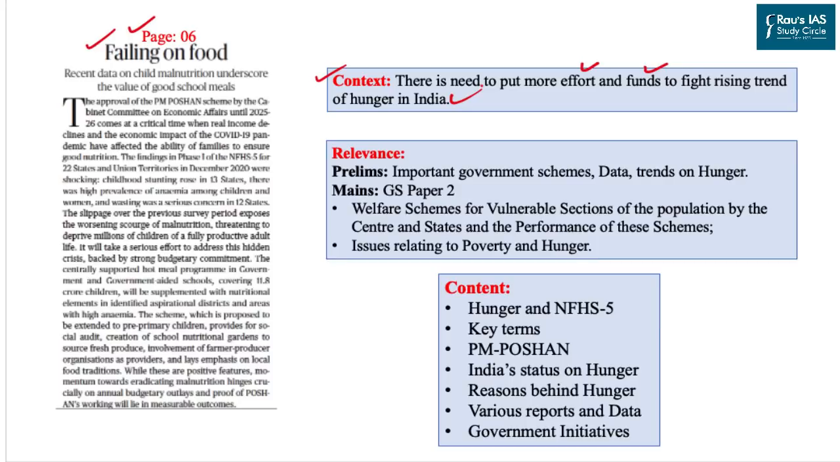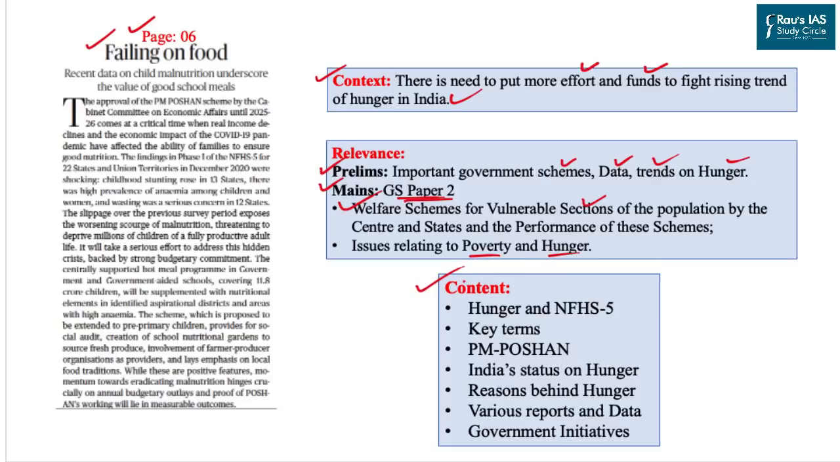in India consistently? When it comes to the relevance of this topic, the relevance from the prelims perspective comes from the important government schemes, important data, and trends on hunger. As far as mains is concerned, it is important for your General Studies Paper 2, where schemes related to vulnerable sections are asked and some of the issues related to poverty and hunger also make up the questions. So let us go into the content.